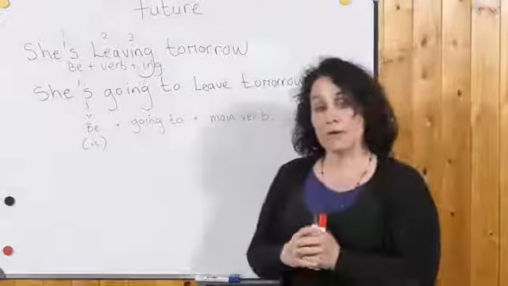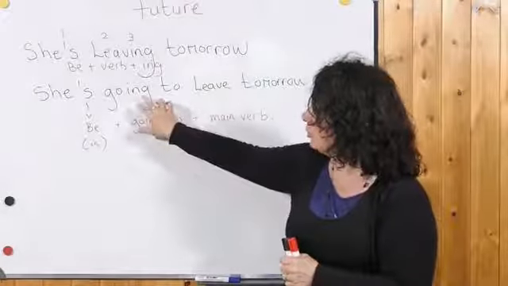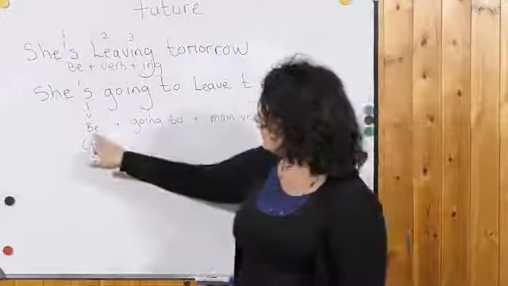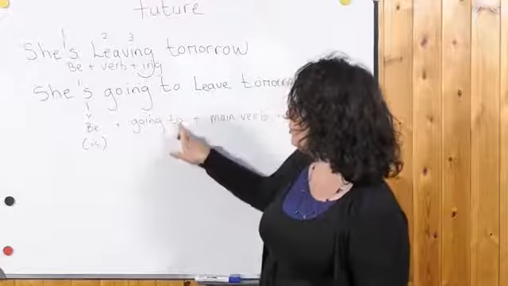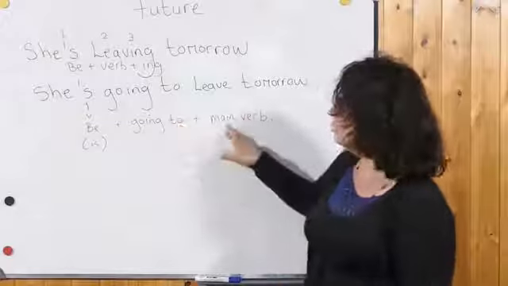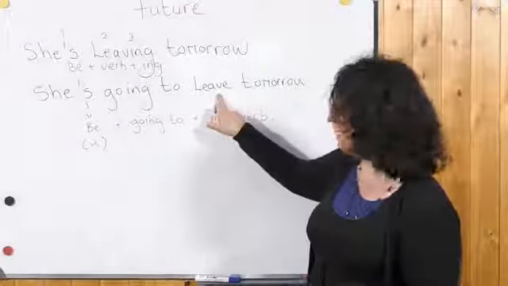For this lesson, we are going to focus on going to, and already we can see that we use the verb be plus going to, and if you have a verb after going to, you just use the main verb.